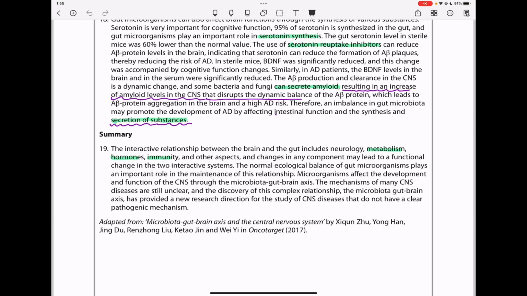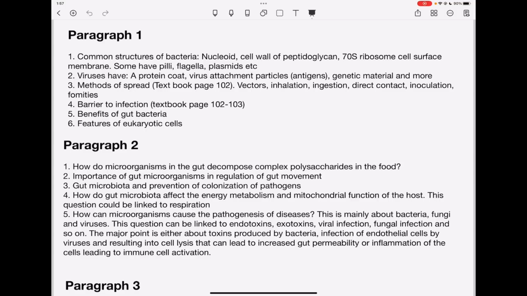So this brings us to the end of the passage. I'll begin with the potential questions as well as the topics from which I expect some of the questions to come. Let's begin here. So from paragraph 1, I expect they will talk about bacteria. There is a possibility of talking about the common structures and functions.